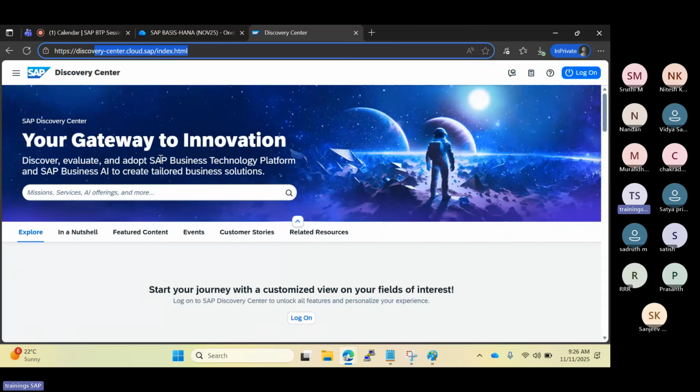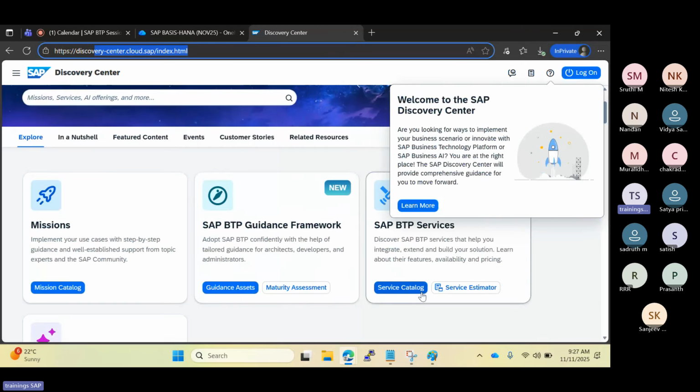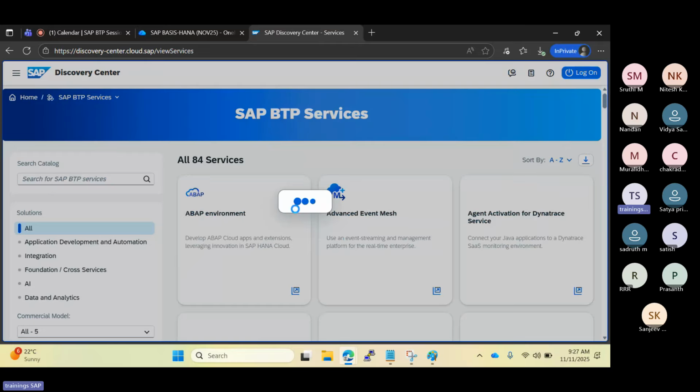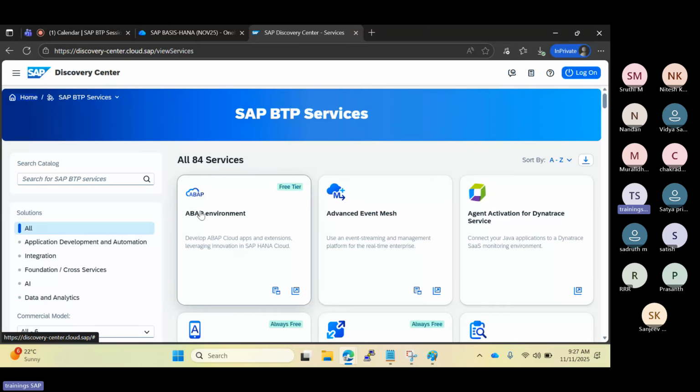This is the official SAP site, and in this service catalog we can see everything related to BTP. Currently they provide development, integration, AI, analytics and other services in the Discovery Center. Here we have 84 services currently active.